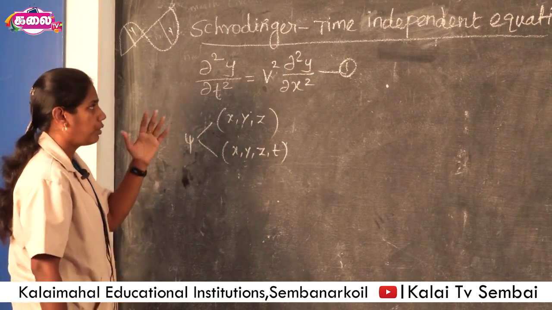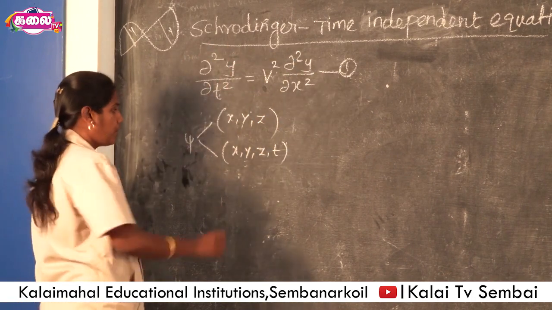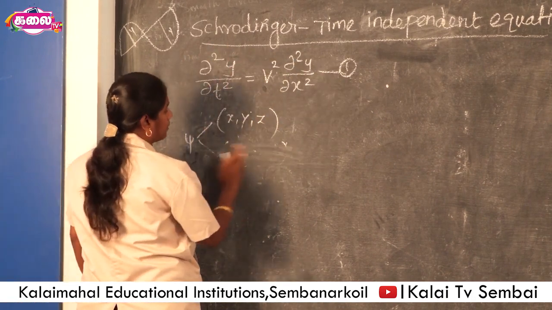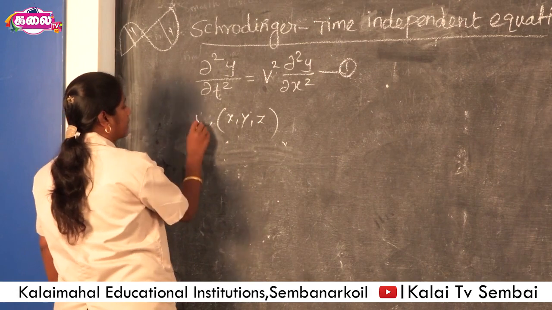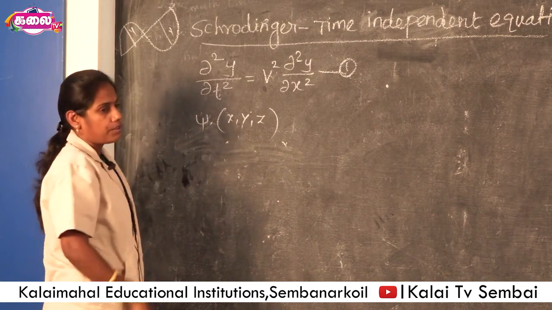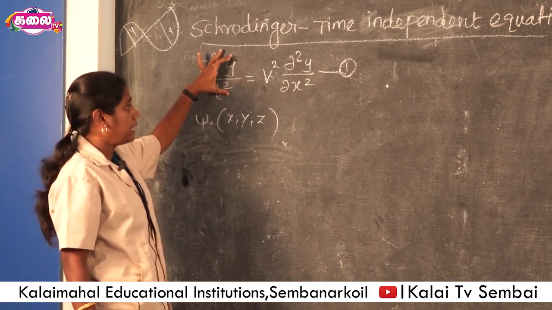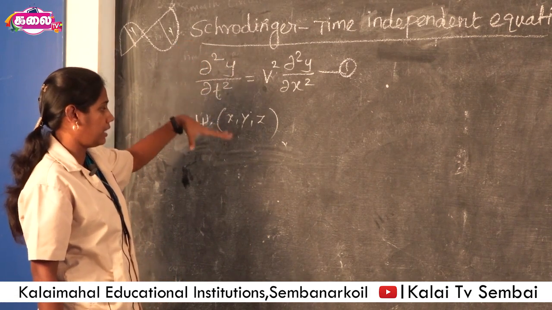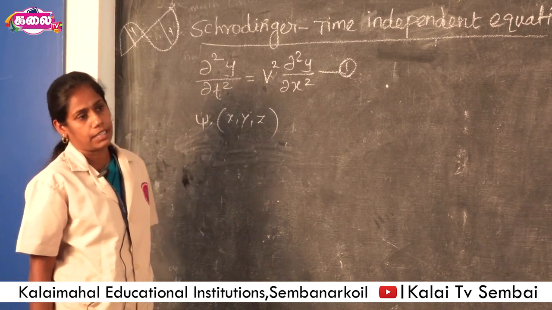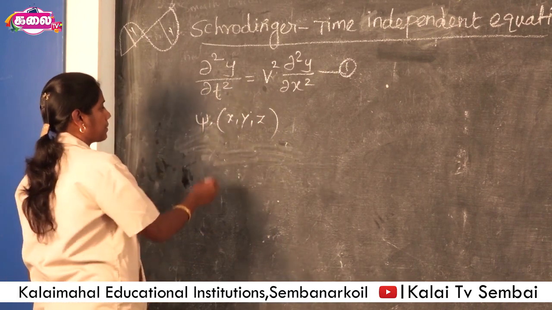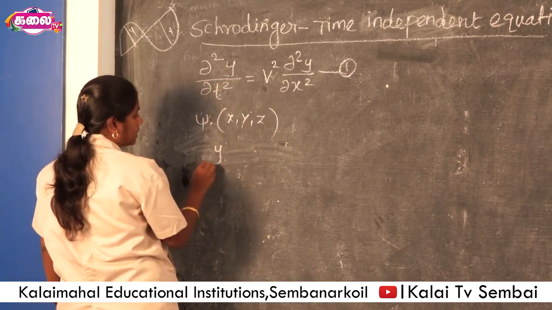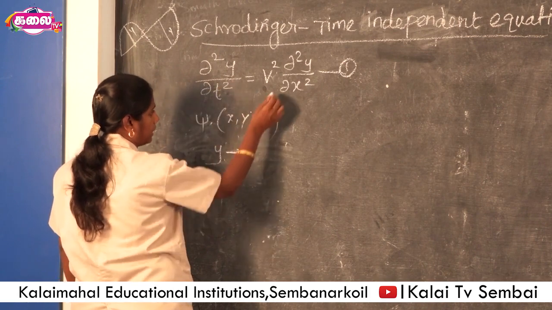Now we go to only the time independent equation. So this wave function is written as psi of x, y and z. This mathematical expression is written for a microparticle in quantum mechanics by substituting psi instead of y in this first equation.